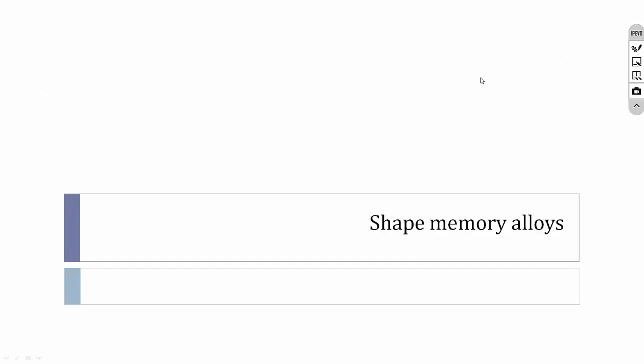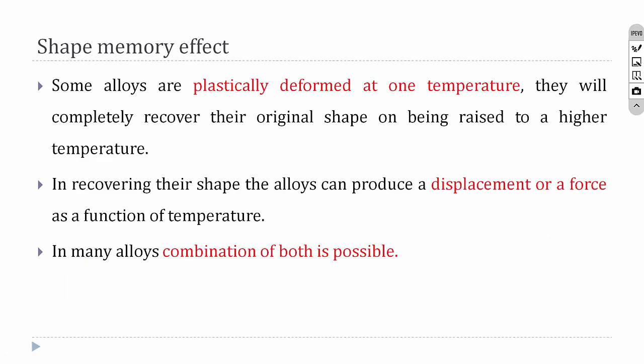The next smart material is shape memory alloys. So the property of shape memory alloys is, from the name itself you can identify, it will remember its shape. Okay, so shape memory alloys are plastically deformed at one temperature. They will completely recover their original shape on being raised to a higher temperature. So it will deform plastically at one temperature, and when it is heated, then it will come back to its original shape.